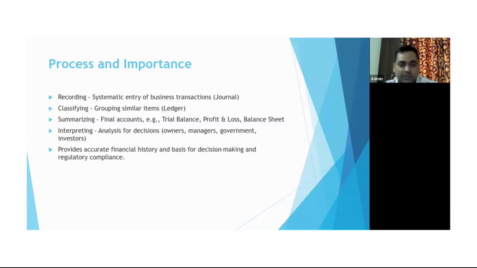Now it comes to summarization. Okay, and it is very, very important because summarization is nothing but the final account, as I mentioned. Okay, it comes as trial balance, profit and loss, and balance sheet. Trial balance is nothing but the checking of all these entries, whatever is mentioned on the debit side and credit side, that should match for each and every transaction.